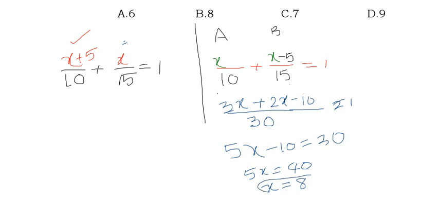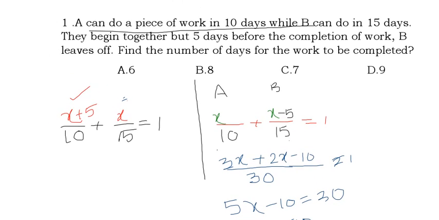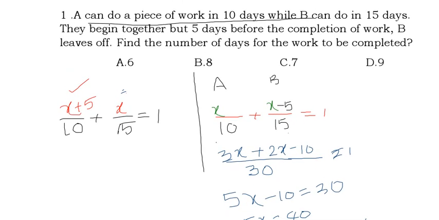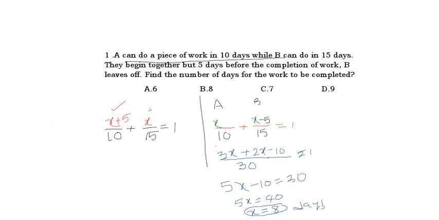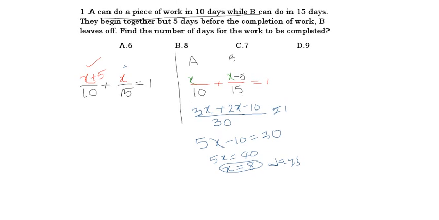X equal to how many days now? 8 days. Now x is what? X belongs to together work. What they have done together we assumed as x, that is 8. What did they ask us? Find the number of days for the work to be completed. Yes or no? Total work they have completed in how many days, they have asked us. Yes or no? In total work we assumed x. X equal to we got 8. So that is our answer. Similarly, as I told in method 1, the same process you do in the second method.